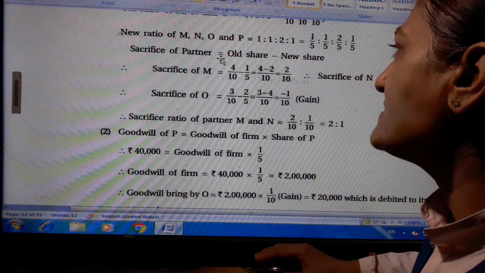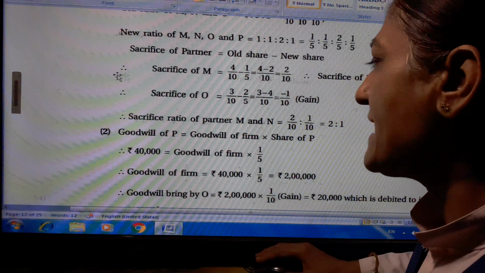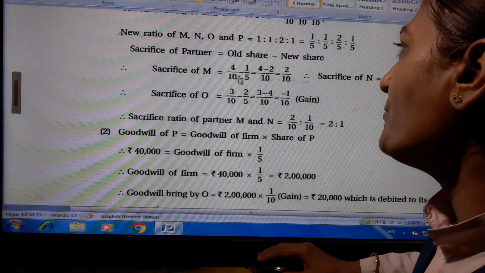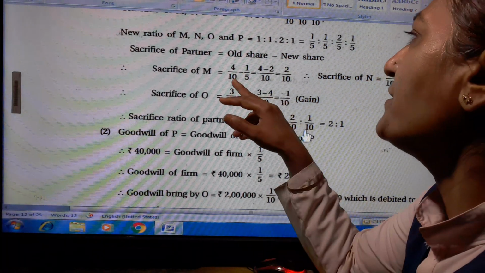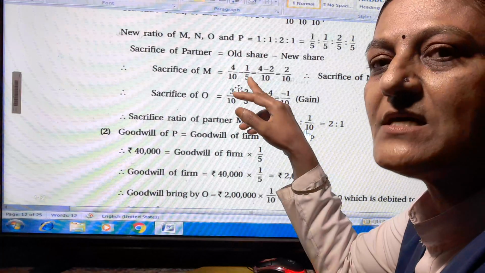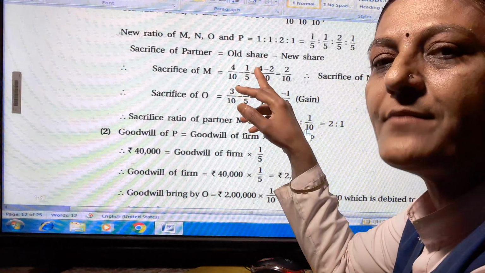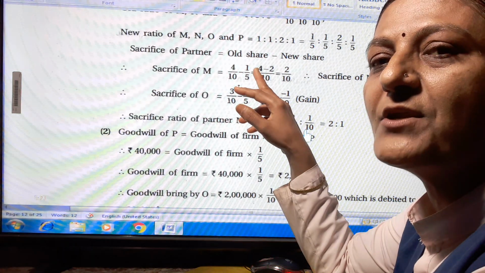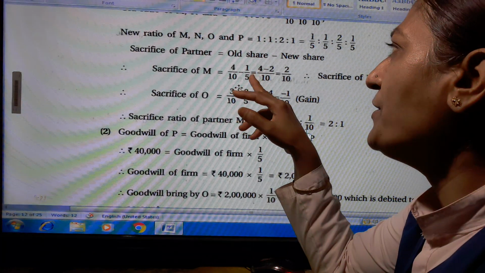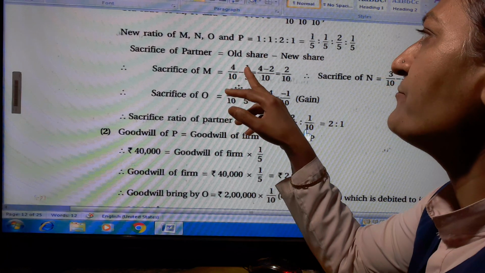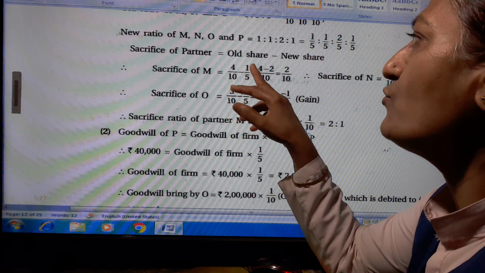Sacrifice of a partner is equal to old share minus new share. Sacrifice of M is 4/10 minus 1/5. Here 10 and 5 are there, so the LCM is 10. So the second term 1/5 we multiply by 2/2 to make the denominator 10. So 2/10 is there: 4/10 minus 1/5 into 2/2.